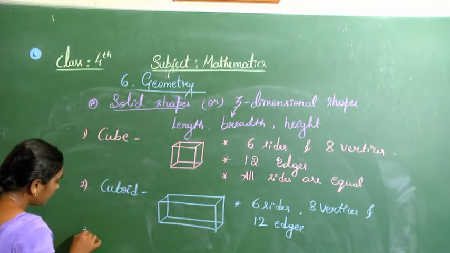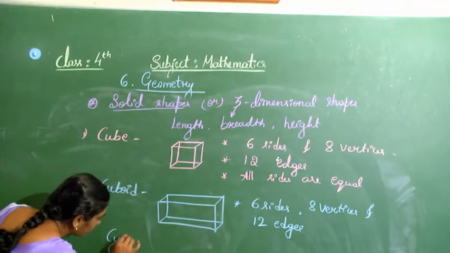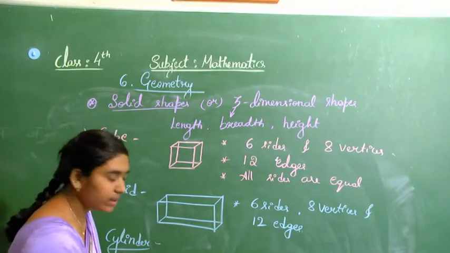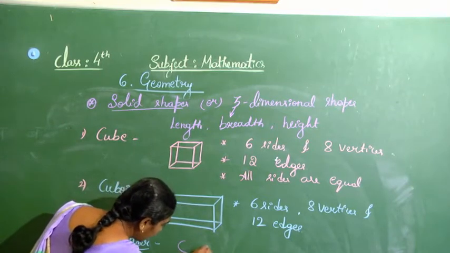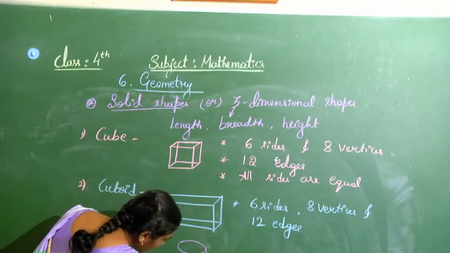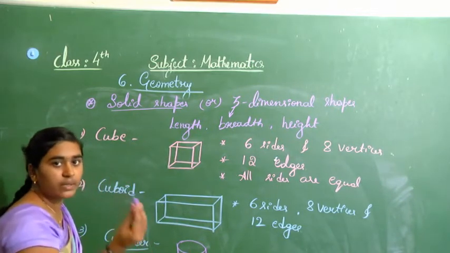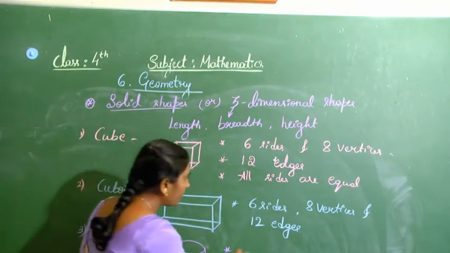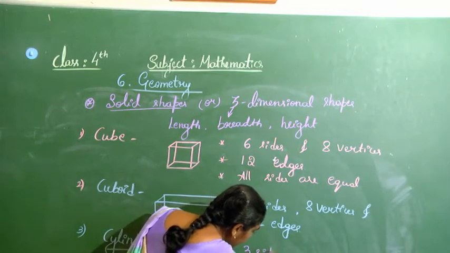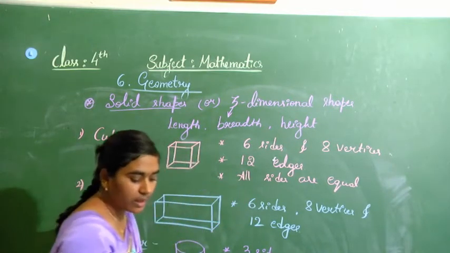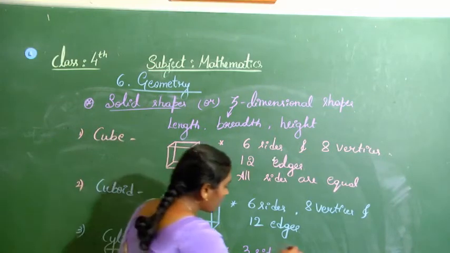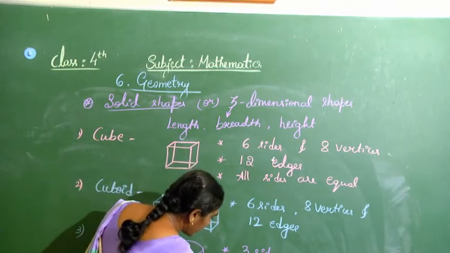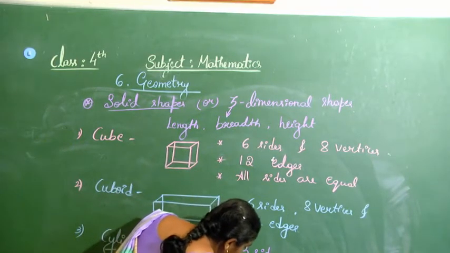So these are the two, and the third one is cylinder. Now cylinder looks like your water bottle. There are 2 circles in the top and bottom and one curved surface in the sides. How many corners and vertices do we have here? How many sides for a cylinder? No vertices, no corners, and sharp edges also will not be there. And we get 2 flat faces and one curved face.